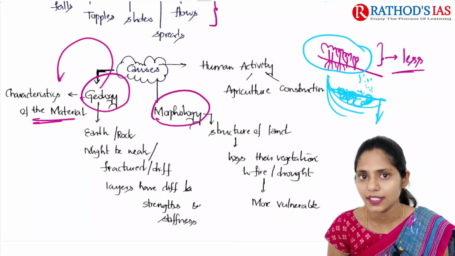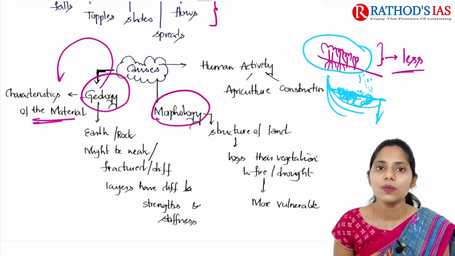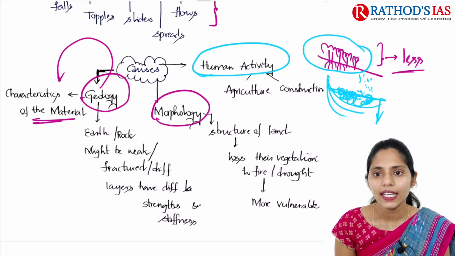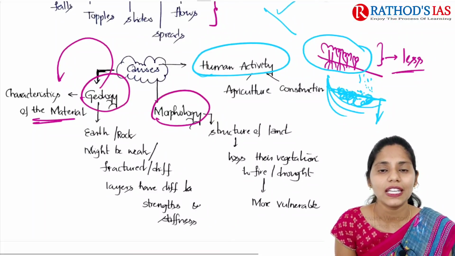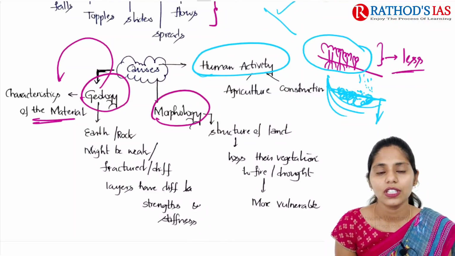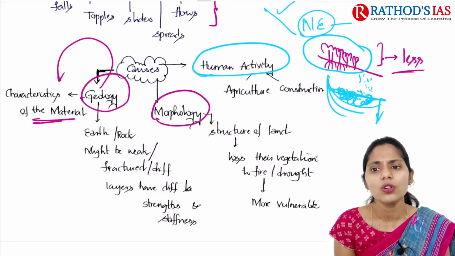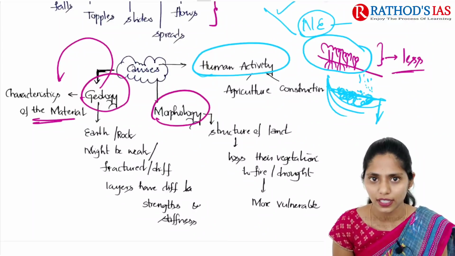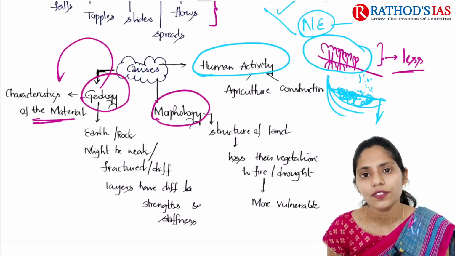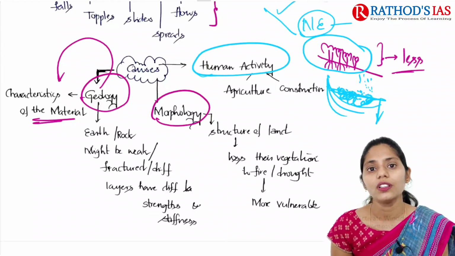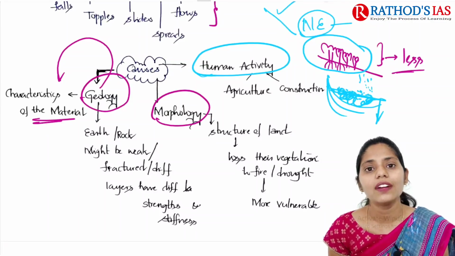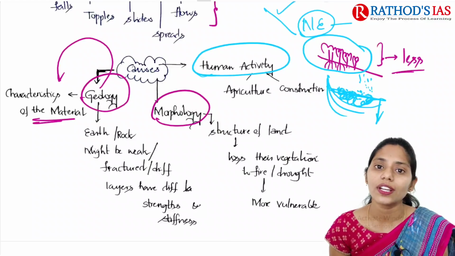And the next important cause here is human activity. For example, in hilly areas we especially go for tea gardens, and in northeastern areas they go for shifting cultivation. It is also called jhum cultivation in northeastern India. In shifting cultivation, they mainly cut down forest. They go for deforestation and convert forest lands into agricultural lands.